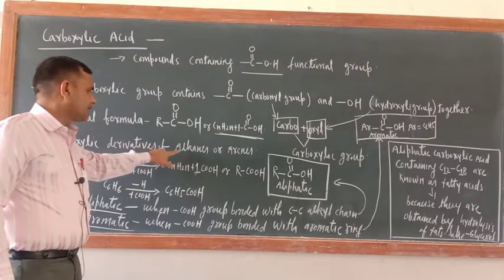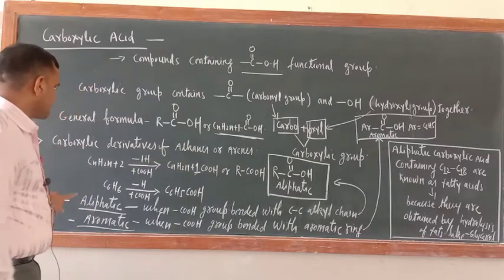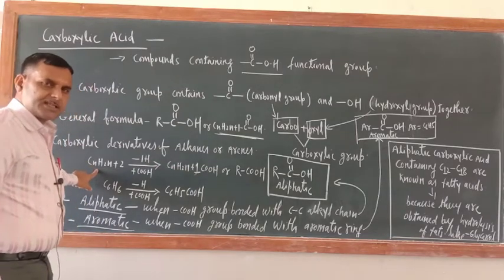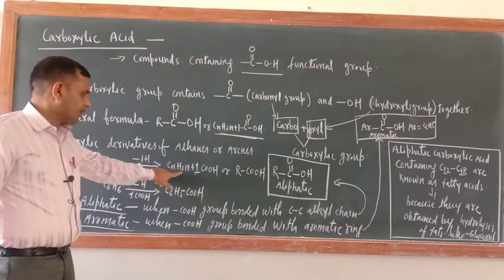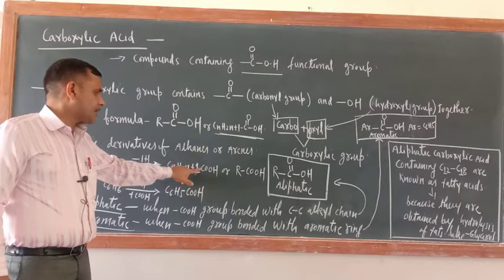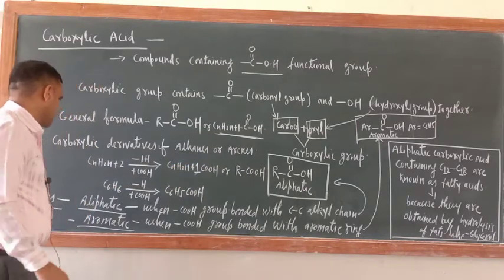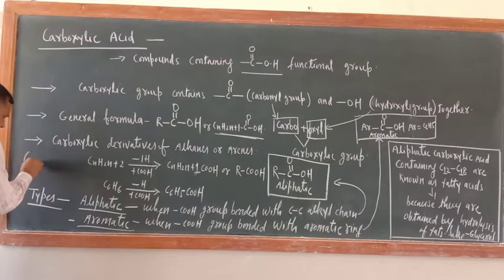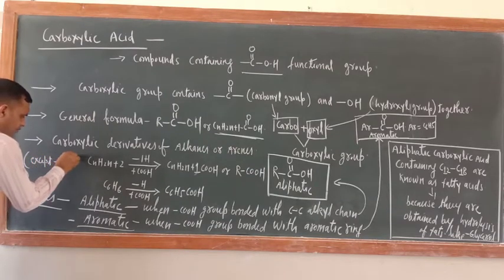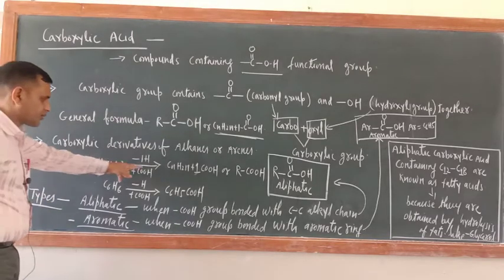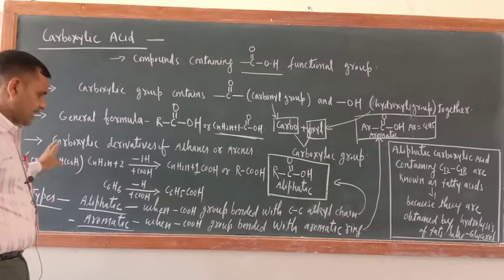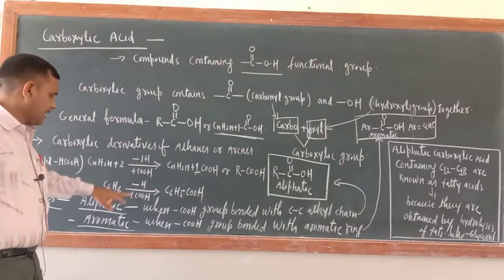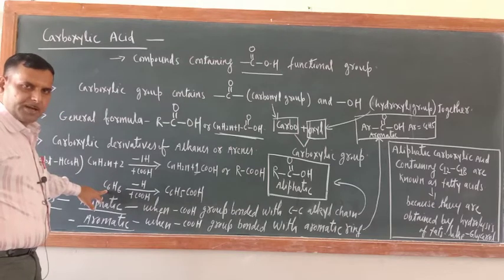Carboxylic derivatives of alkanes means from an alkane CnH2n+2, replace one H by the COOH group, then you will get CnH2n+1COOH. Here an exception is also there: except this acid, HCOOH, formic acid does not belong to this category, but of course it is also a carboxylic acid only, formic acid.